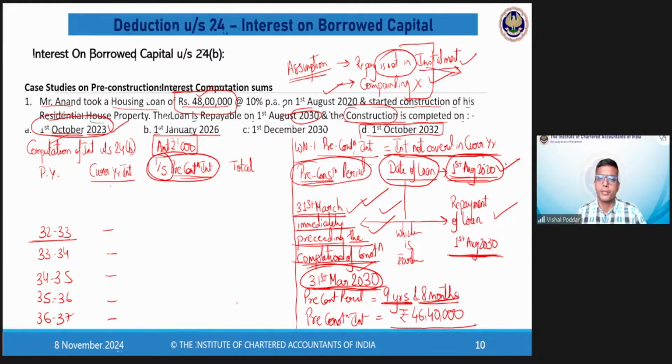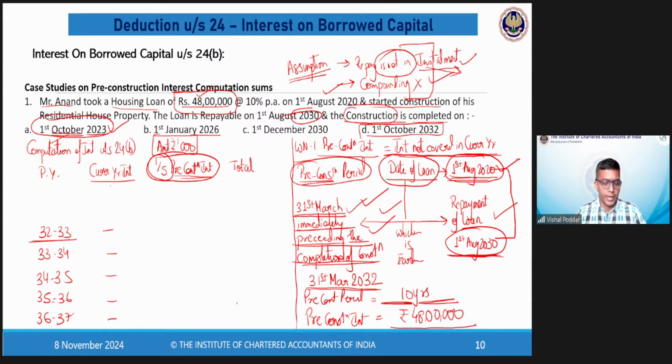Now, this date will be 31st March 2032 and now this becomes the earlier date. So now my pre-construction period for the first time will be this, which is complete 10 years. And for 10 years, my interest would be 48 lakhs.